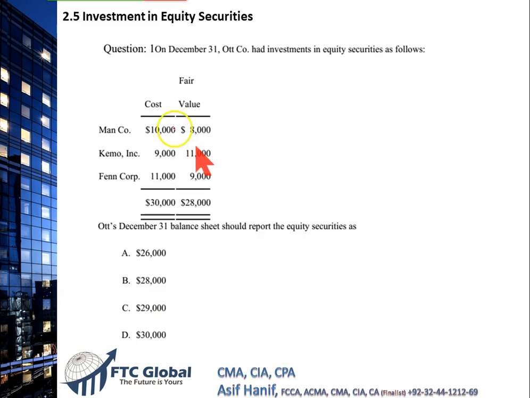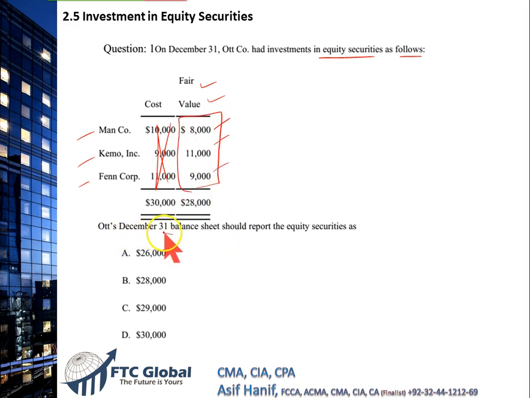Alright, now we have some questions on investment in equity securities that will enhance our understanding. Question number 1. On December 31st, Ott company had investment in equity securities as follows. Since there is a very nice determinable fair value, we have three investments, MAN, Chemo and FEN. They have the cost irrelevant, they have the fair value, so we will take these readily available fair values.